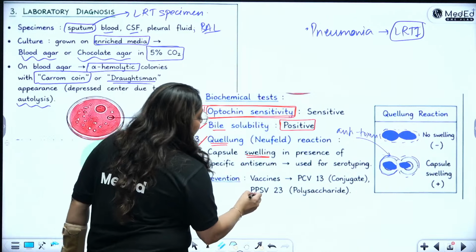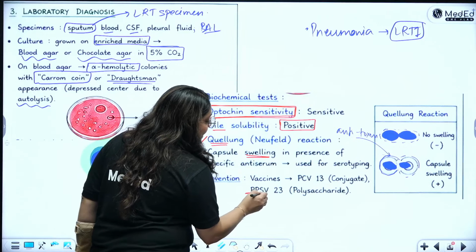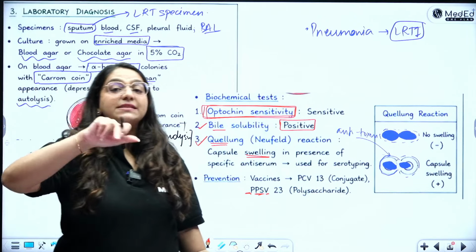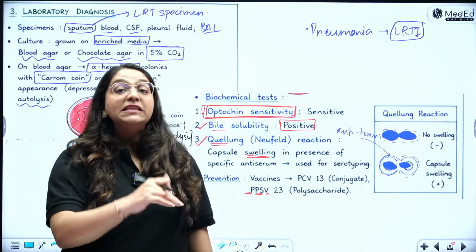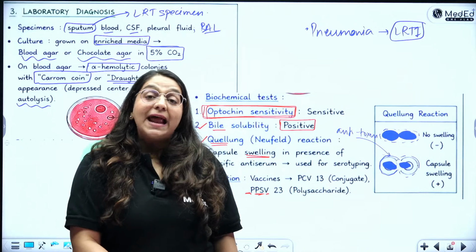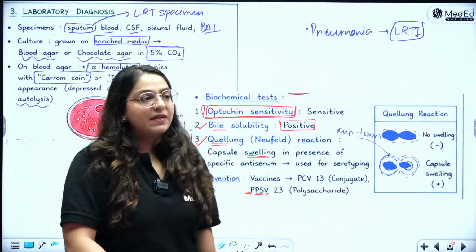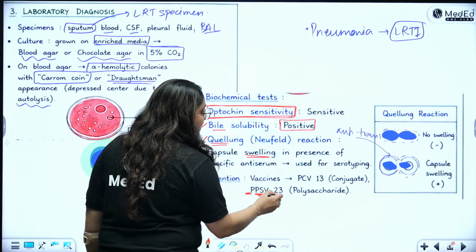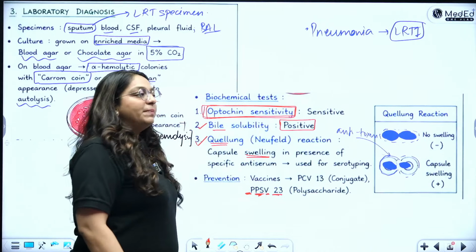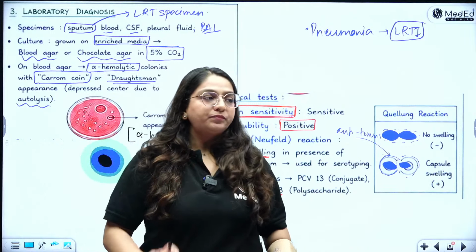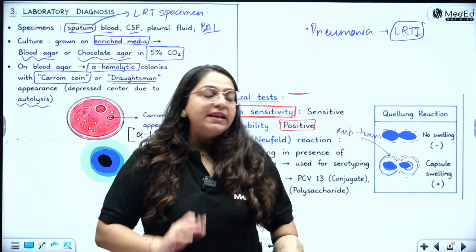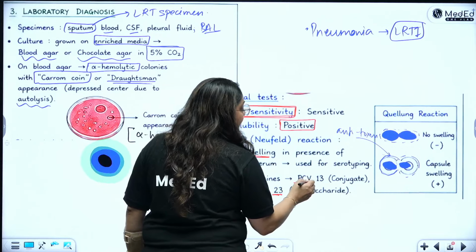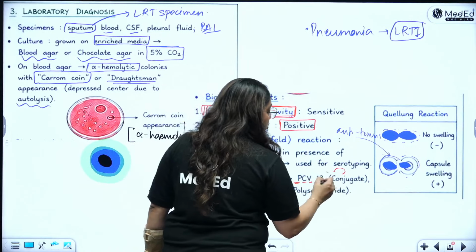Can I call it the pneumococcal polysaccharide vaccine, which is PPSV? And depending upon this capsular antigen, there are many, many serotypes. So I have taken and added 23 serotypes into this vaccine. So it's a pneumococcal polysaccharide vaccine with 23 serotypes. So that's PPSV 23. Okay, PPSV 23. Then you have pneumococcal conjugate vaccine 13. This is a conjugated vaccine.